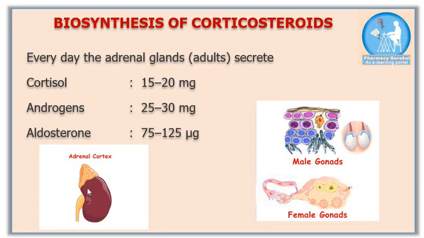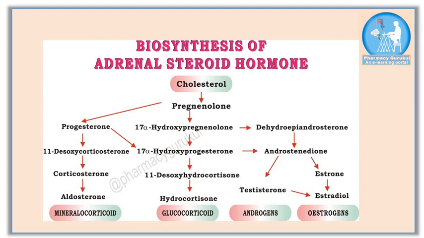Biosynthesis of corticosteroids. Here biosynthesis means things which are produced inside living cells. The natural steroid hormones are generally synthesized from cholesterol in the adrenal gland and gonad cells. Every day the adrenal gland in the human body produces up to 20 mg of cortisol, up to 30 mg of androgen and up to 125 microgram of aldosterone. For your reference, I have drawn the pathways of how natural steroid hormones are synthesized inside our body. You can take a screenshot for your future reference.